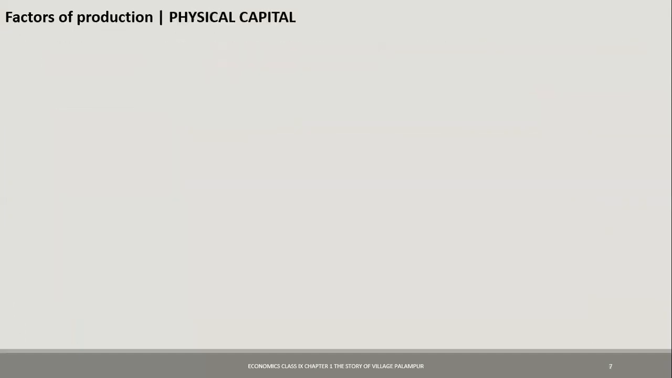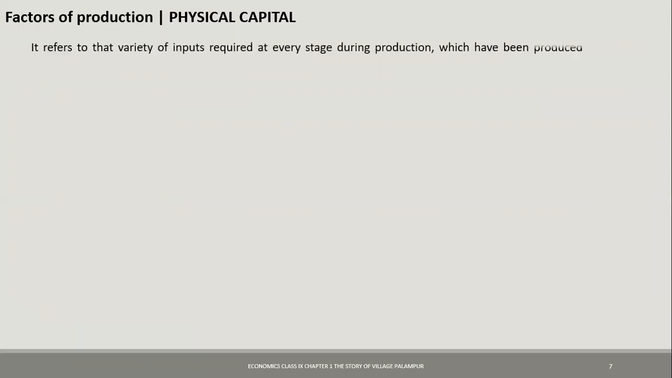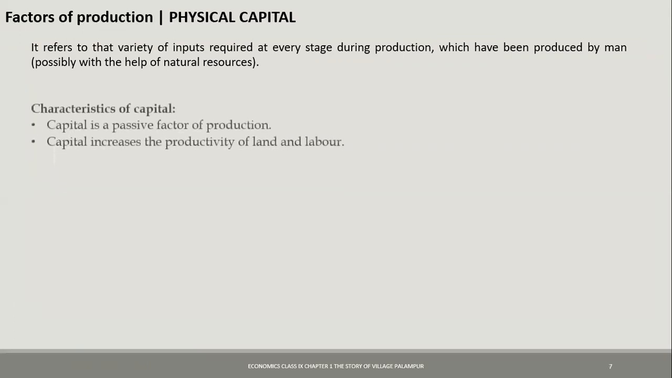Now we have the physical capital. What is physical capital? The inputs that are required at every stage of production are known as physical capital. Now you require raw materials, you require cash, you require tools, you require machinery. All are included in the physical capital, but they are divided into two parts, which we'll see just now.